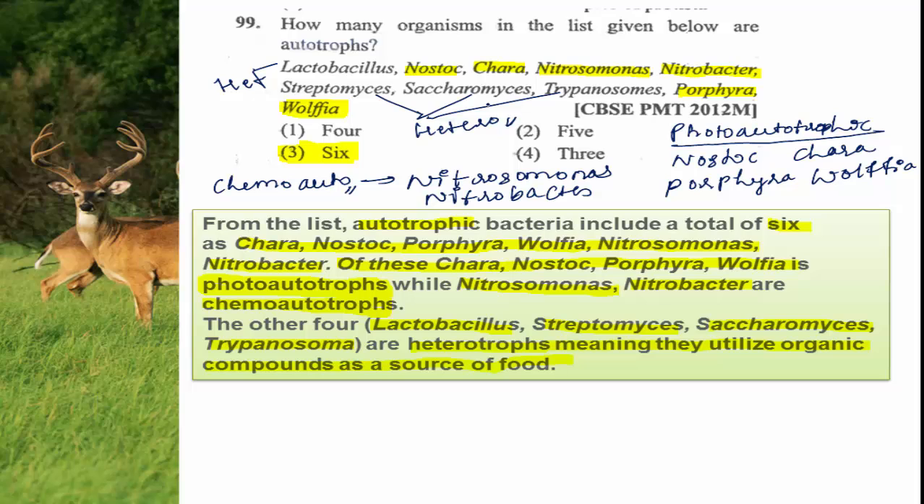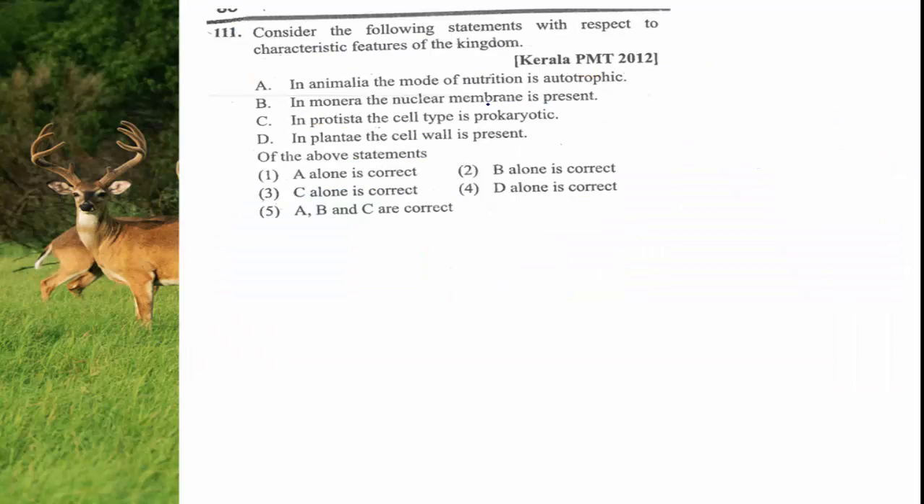So this is the explanation for the question. Then moving to the next one. Consider the following statements with respect to characteristic features of the kingdom.